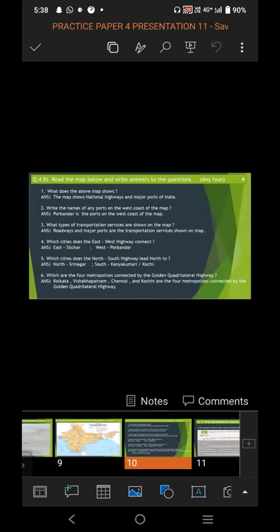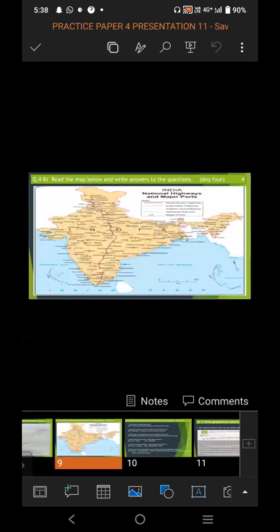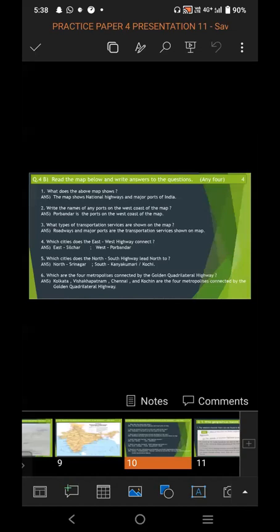Question 6. Which are the four metropolis connected by the Golden Quadrilateral Highway? In this, you have to see about the Golden Quadrilateral Highway. The light pink color line shown on the map indicates the Golden Quadrilateral. So you have to write the four metropolis connected by it. And the answer is Kolkata, Visakhapatnam, Chennai, and Kochi. These are the four metropolis connected by the Golden Quadrilateral Highway.